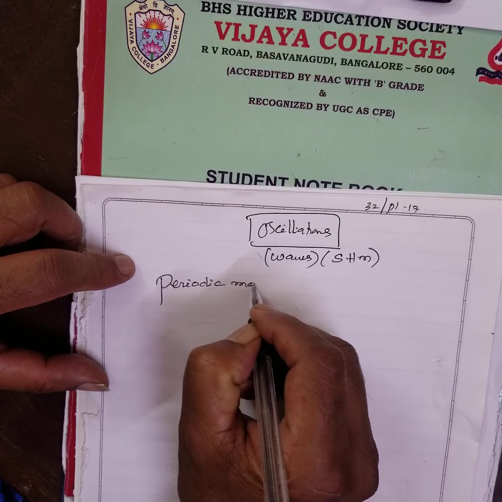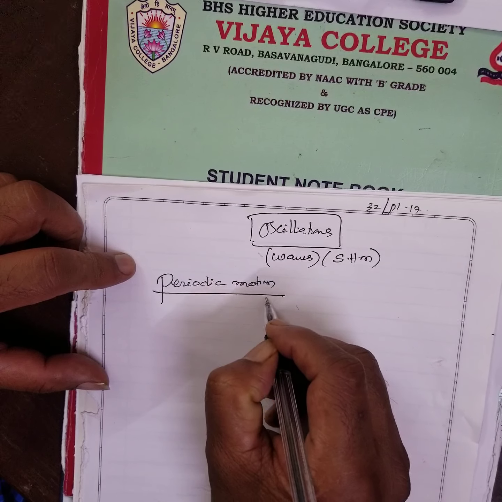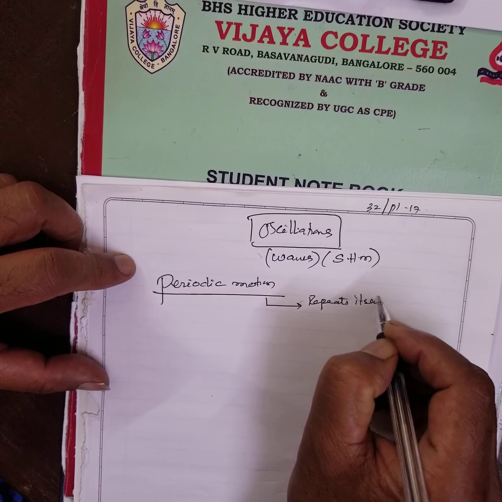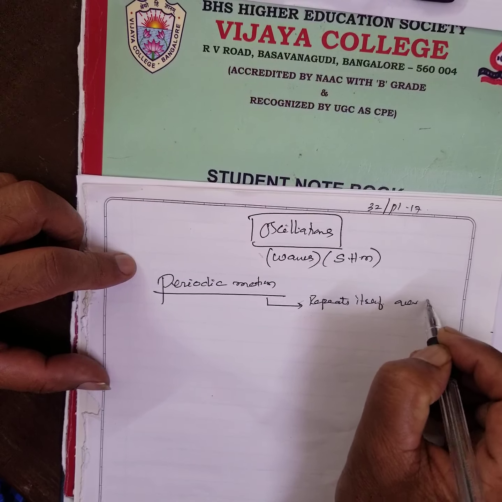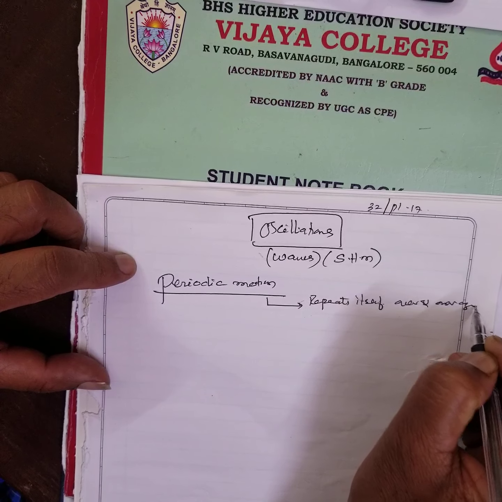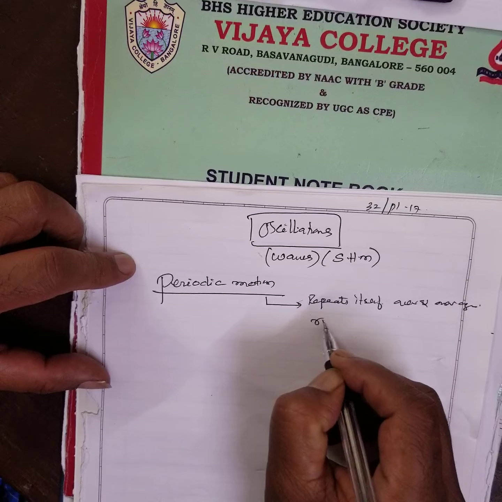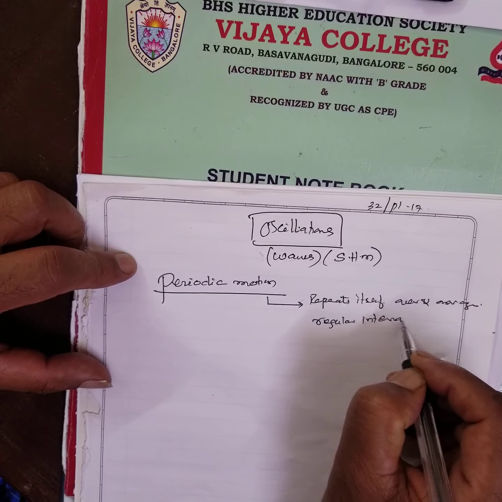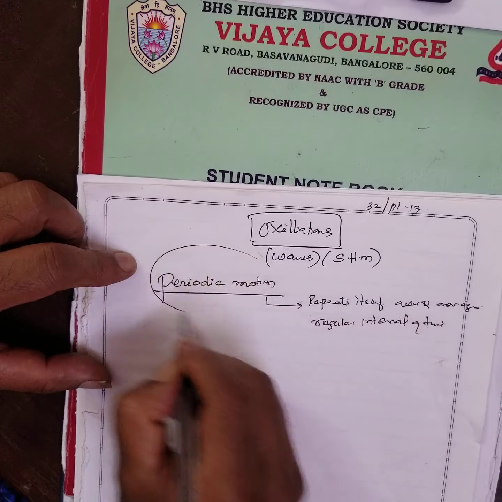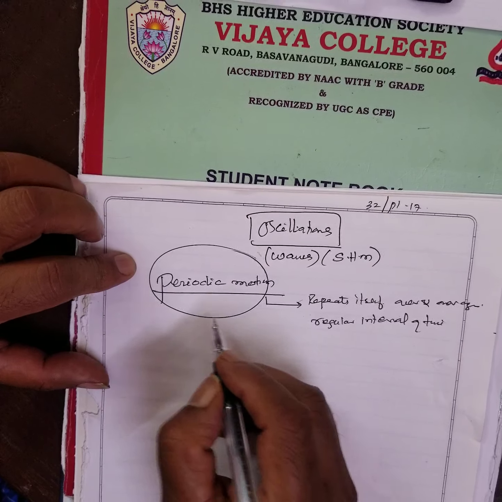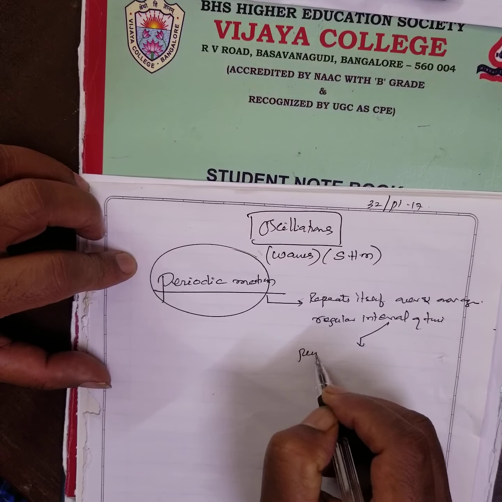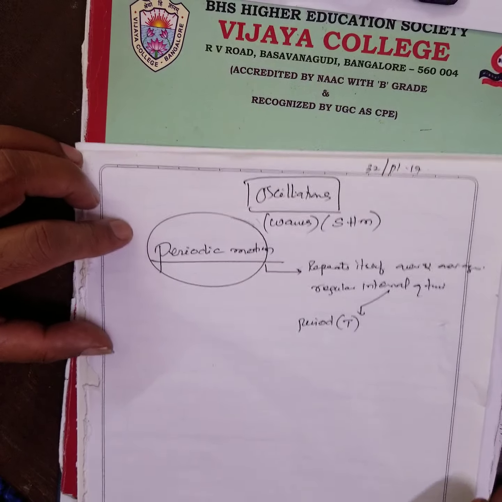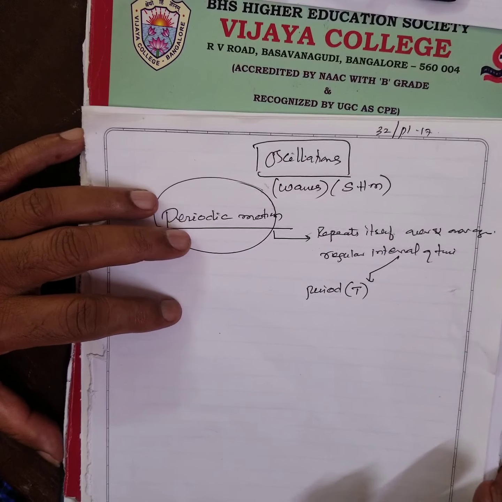This regular interval is also called the period. The symbol is T, you use it. The period, the symbol T.